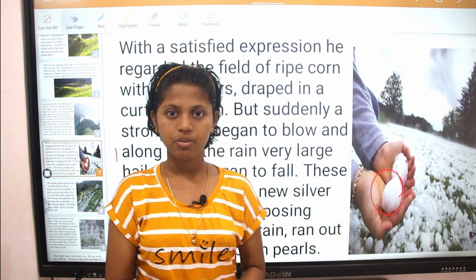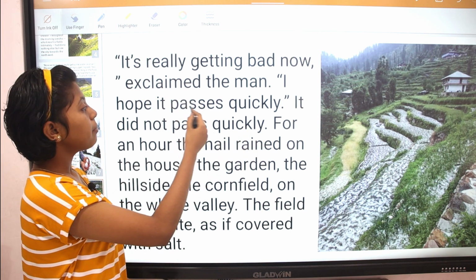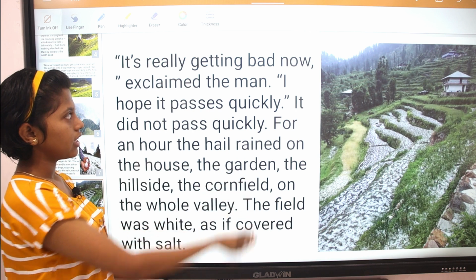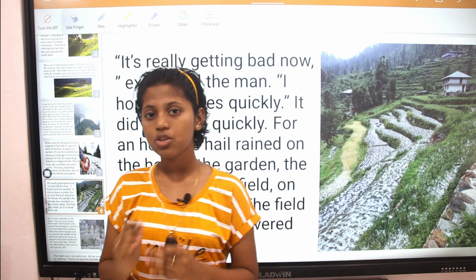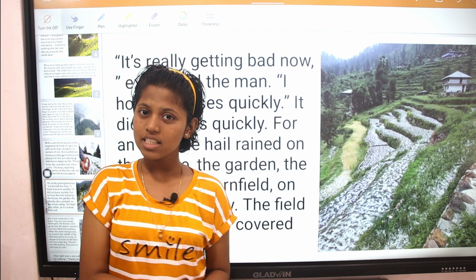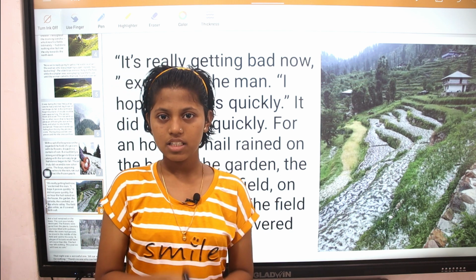This looks very beautiful. "It's really getting bad now," exclaimed the man. "I hope it passes quickly." It did not pass quickly. Here, Lencho realized that these hailstones are going to destroy his fields, so he hopes that the hailstones will pass quickly, but it doesn't happen like that.